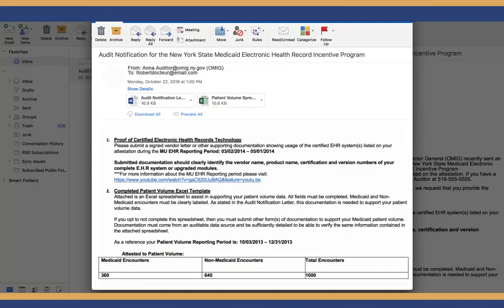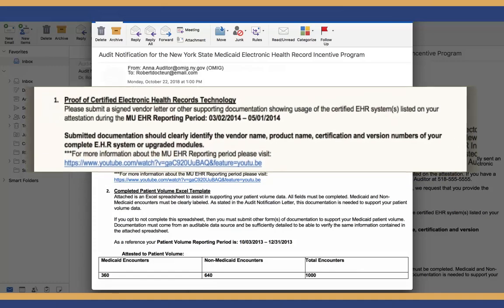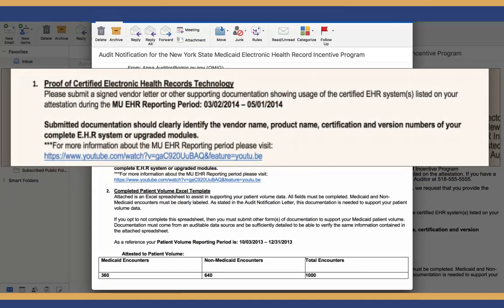The first documentation that is required is proof that appropriate certified electronic health record technology was utilized during the EHR reporting period. To show this, the email requests a signed vendor letter that clearly indicates the vendor name, product name, certification, and version numbers of the complete certified EHR systems, and the time period the systems were in use. In this example, our provider attested to a meaningful use EHR reporting period of March 2, 2014 through May 1, 2014. If the provider would like more information on meaningful use EHR reporting periods, the email provides a link to the tutorial Understanding Reporting Periods, which covers this topic.